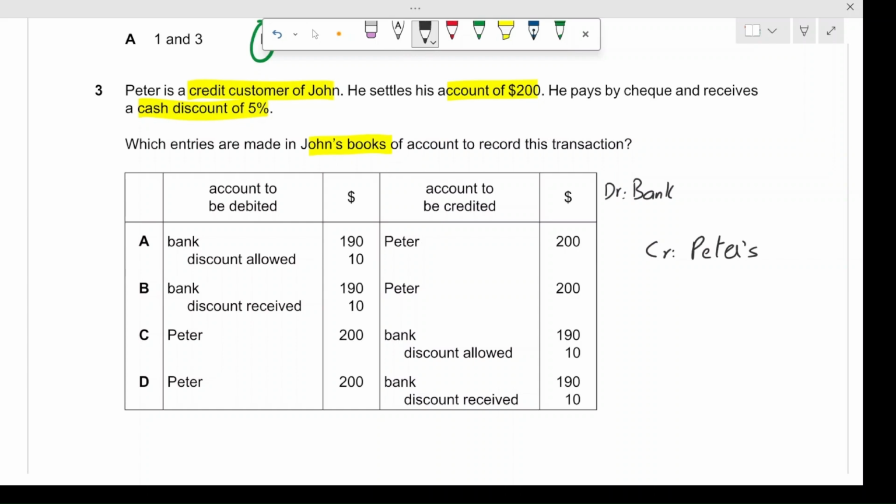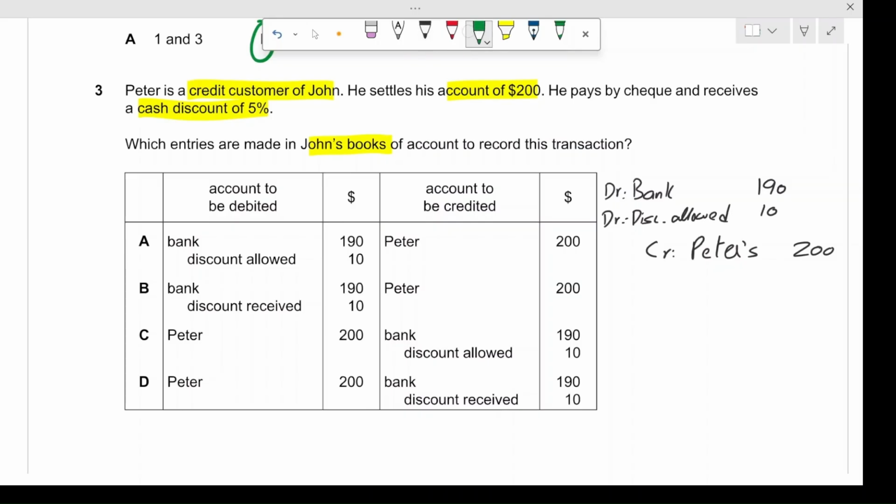However, bank will be debited. In this case, Peter owed you 200, but he only paid 190. So where does the other 10 go? It is also debited, but by what? The other 10 is debited by an expense, a sort of expense that is occurring when you allow a discount to Peter, right? So it will be debit discount allowed.